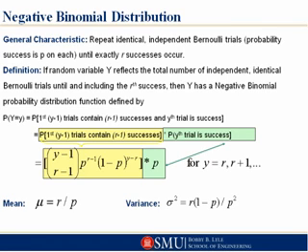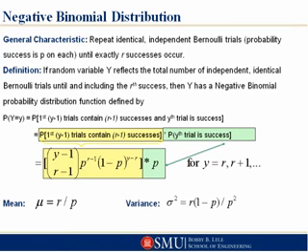here's where we go with our mathematical notation. The probability that Y, our random variable, takes a specific value, little y, is equal to the probability that the first Y minus 1 trials contain R minus 1 successes, and then the Yth trial is a success.